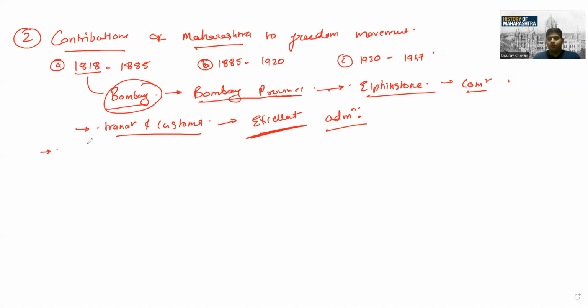In simple terms, people started to revolt against the British, and this revolt was initially started by some tribesmen, you can say Gonds, Ramoshis, Kolis, Bhils, etc. These were some tribesmen who revolted against the British.